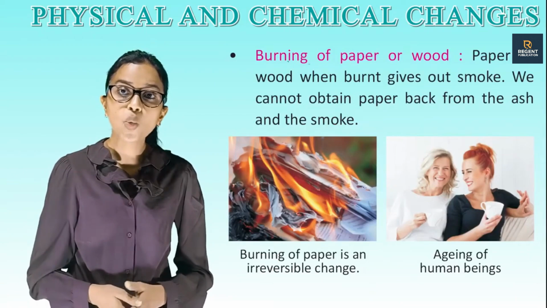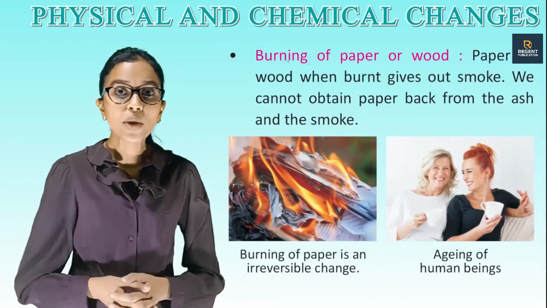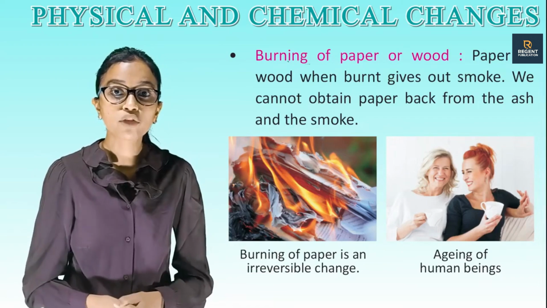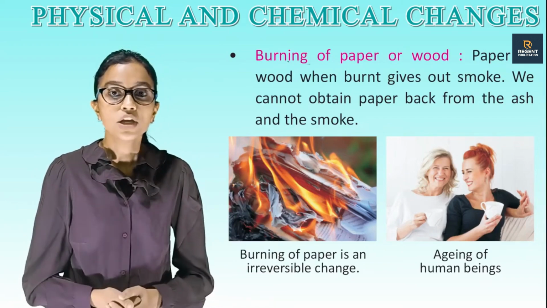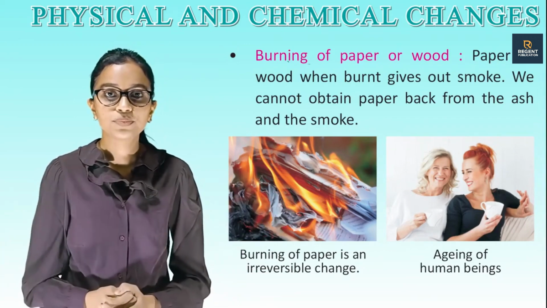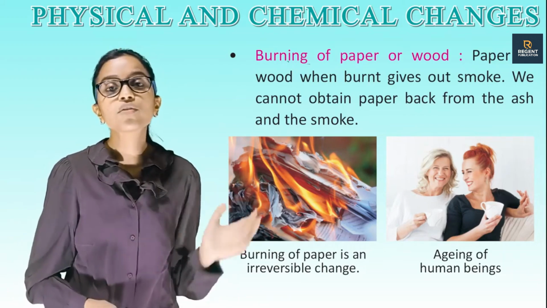The change which cannot be reversed even by changing the condition is called an irreversible change. Burning of paper or wood. Paper or wood when burnt gives out smoke. We cannot obtain paper back from the ash and the smoke. So, are you able to see the picture? What is there in the picture? Burning of paper is an irreversible change.